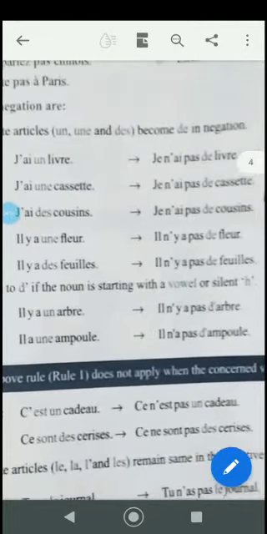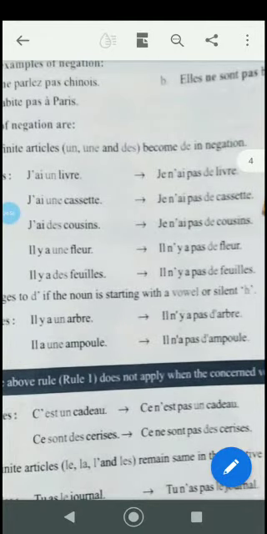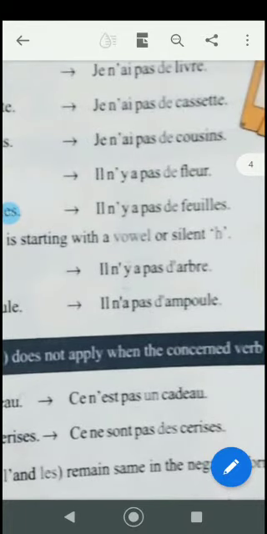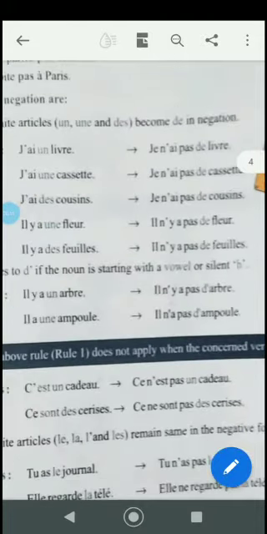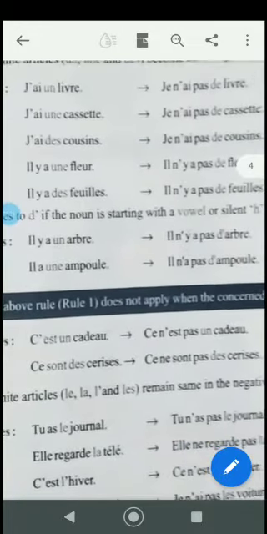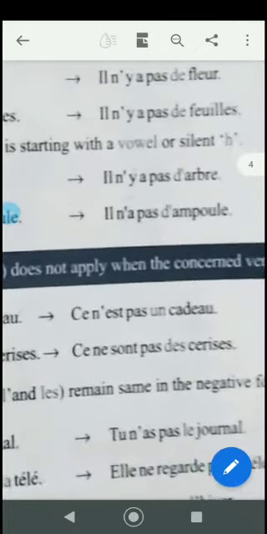Can you all see that un cadeau has remained the same, it has not changed to de. So this rule is not applicable for the verb être. It is applied for all other verbs except être. Des séries, ce ne sont pas des séries. This des remains unchanged over here. Clear?